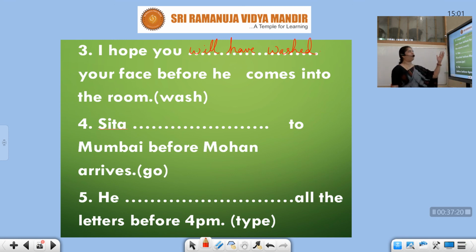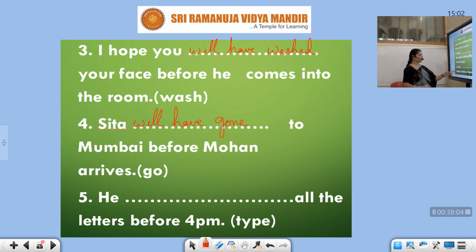Somebody is coming to meet you and you are with such an oily and tired face. So before he comes, I hope you will have washed. Will have washed is also a future word. Before he comes. Look into this one. Sita will have gone. Can you see the V3 forms I'm using here? Sita will have gone to Mumbai before Mohan arrives. Probably Mohan will arrive next month, and before he comes only this lady will go. So two futures. One future action interrupted with another future action.